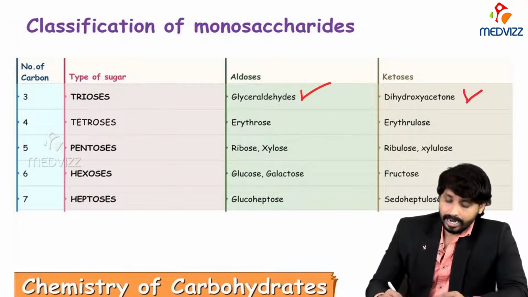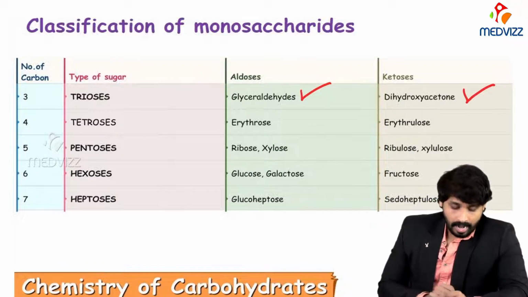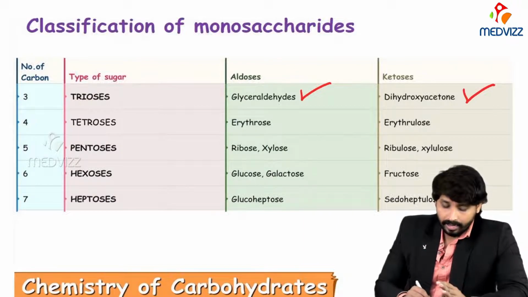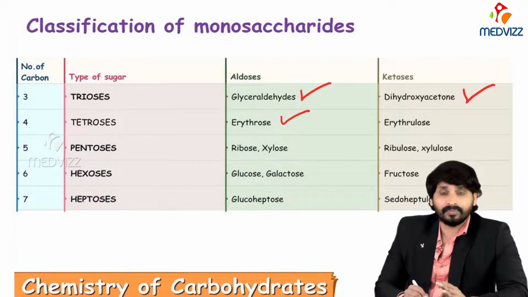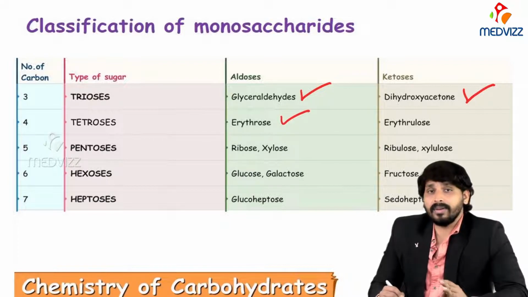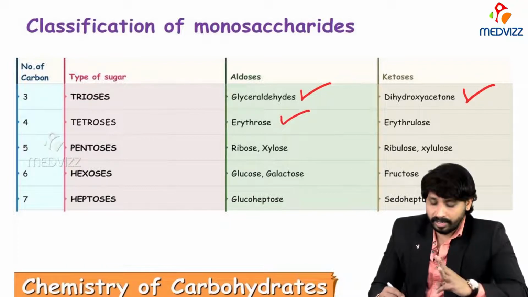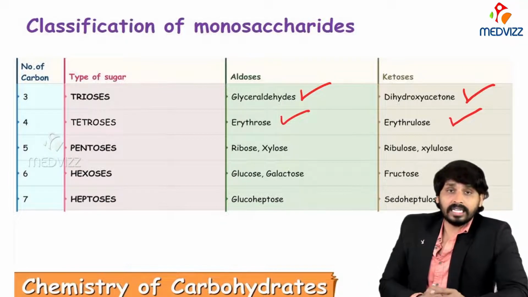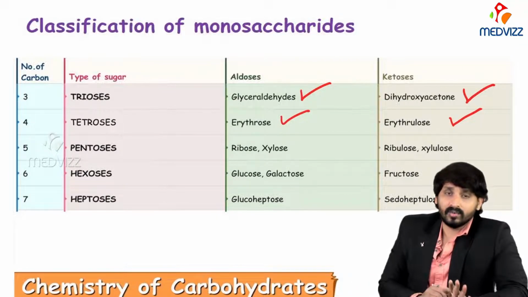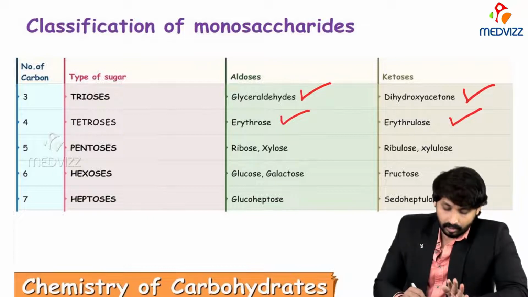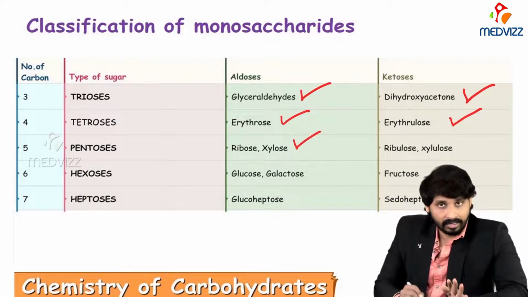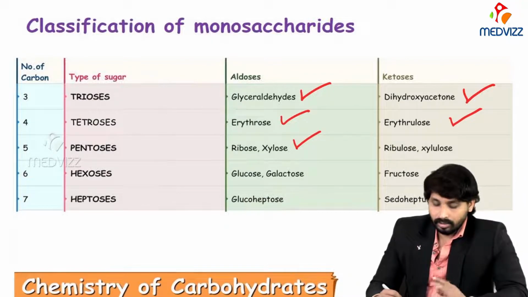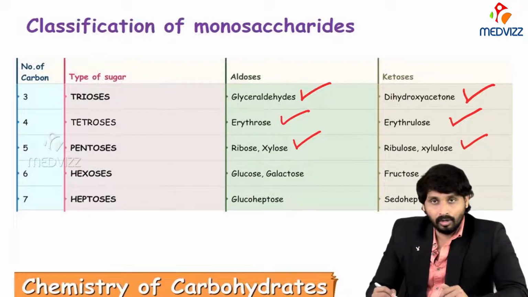the example I can give is dihydroxyacetone. Similarly, if a monosaccharide has 4 carbons and the functional group aldehyde, the example is erythrose. With 4 carbons and the functional group ketose, the example is erythrulose. If the monosaccharide has 5 carbons, known as pentose, with the functional group aldehyde, the examples are ribose and xylose. And pentose with the functional group ketose, the examples are ribulose and xylulose.